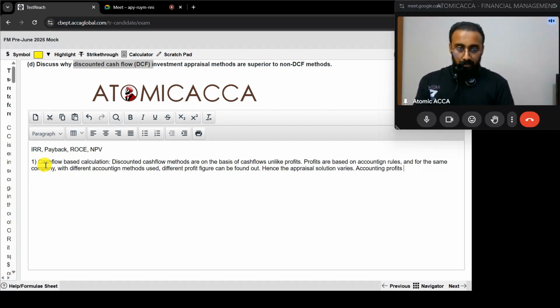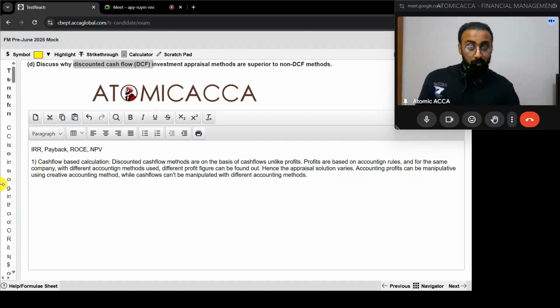Accounting profits can be manipulated using creative accounting methods, while cash flows can't be manipulated with different accounting methods. So we told why cash flows are better than profits, but we didn't use the word NPV or ROCE over here because that was not the question. The question simply asked why discounted cash flow method is greater. So we just used one discounted cash flow method, which is our king, and we're just comparing this with others.